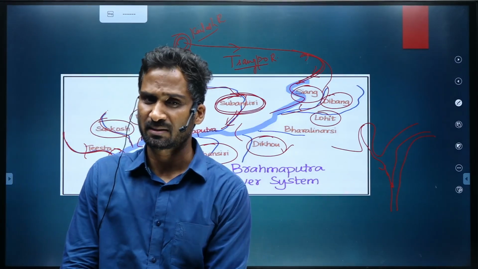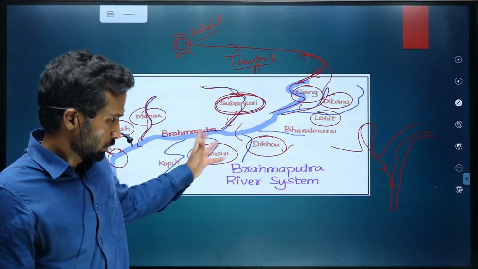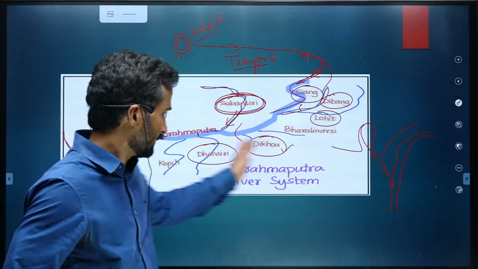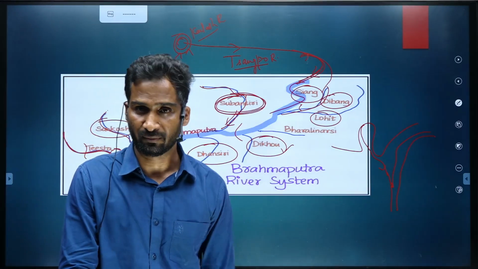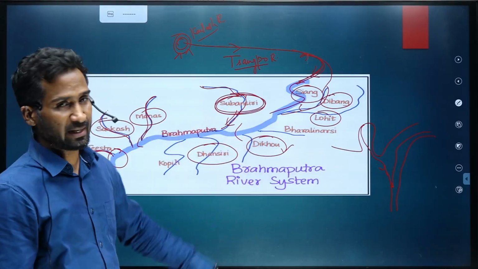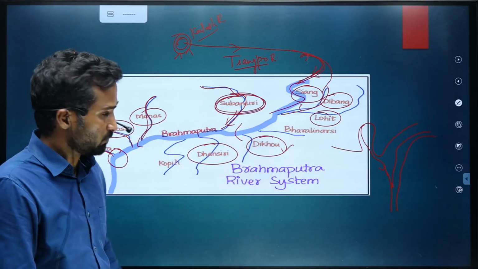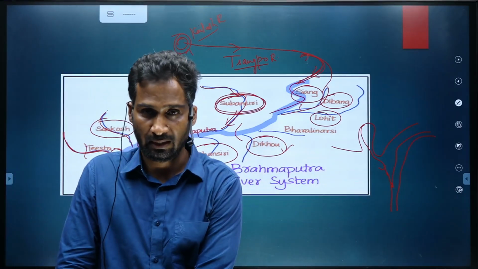UPSC once asked which of the following are the tributaries of Brahmaputra. So a few of the names were given. Lohit was given, Tista was given, Sankosh was given. So these three were given, right? So remember them. At least the ones that I told you, remember them. If possible, remember whether they are joining the right bank or the left bank.